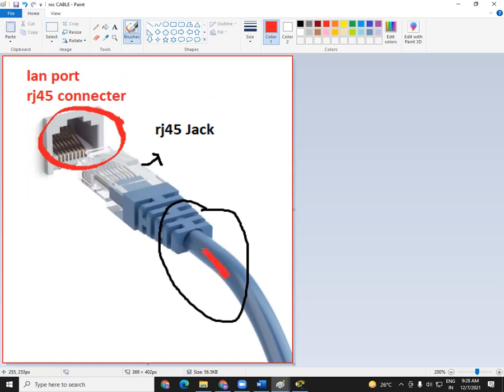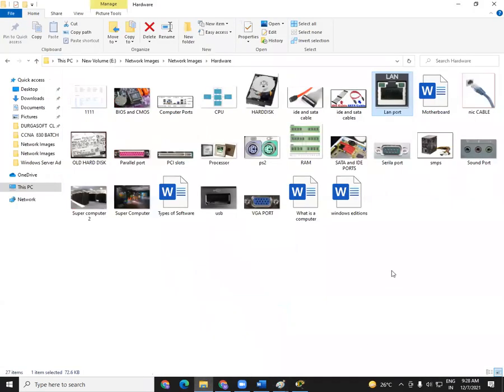So the blue color one is a cable. This is your RJ45 jack and this is your RJ45 connector. So just make a connection like that. That's it. Got it? A device will be connected successfully to your machine.